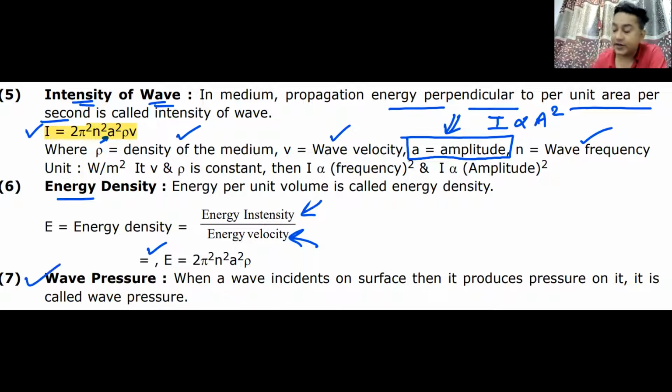Wave pressure: whenever a wave is hitting a surface, it is going to exert some pressure. That pressure is known as wave pressure. Please mark this thing down. If you remember the formula of intensity, just divide intensity by velocity. You will get the formula of energy density. I'll give you a minute to note it down.